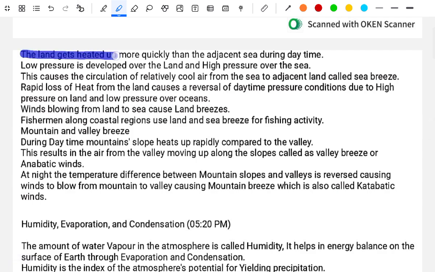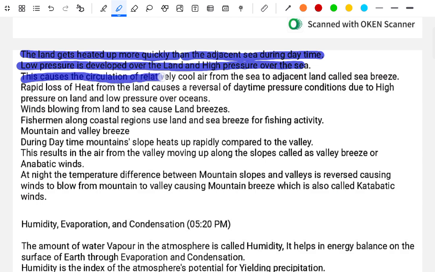The land gets heated up more quickly than the adjacent sea during the day. Low pressure is developed over the land and high pressure over the sea. This causes the circulation of relatively cool air from the sea to the adjacent land, called sea breeze.